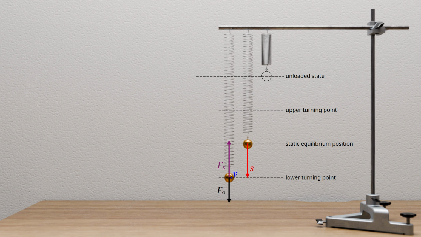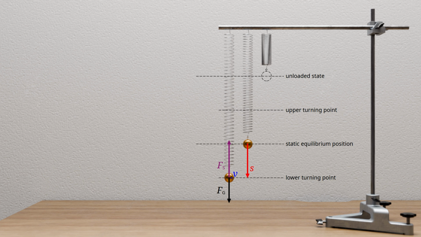We can now see that the vertical spring oscillation differs fundamentally from the horizontally oscillating spring pendulum. In contrast to the horizontal spring pendulum, in which the restoring force results solely from the spring force, the restoring force of the vertical spring pendulum arises from the difference between the gravitational force and the spring force. Therefore, it is possible that the motion of the vertical spring oscillation follows a different law than that of the horizontal spring pendulum. Only the differential equation of the vertical spring pendulum can provide certainty, because it allows us to test a possible displacement function.